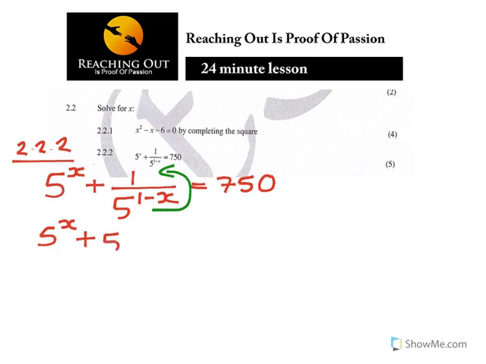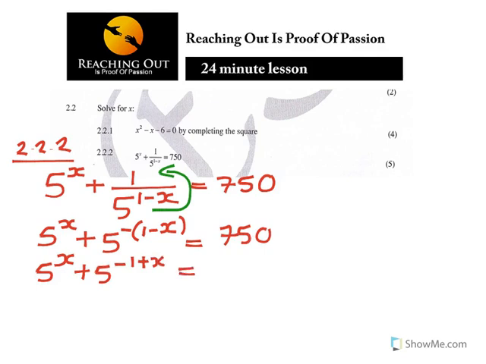So it will become 5 to the power negative, bracket 1 minus x, because that is combined, is equal to 750. So if I open that bracket, it's 5 to the power negative 1 plus x is equal to 750.